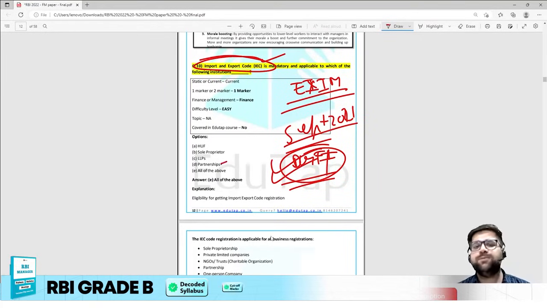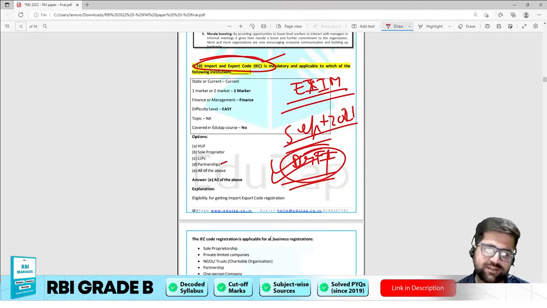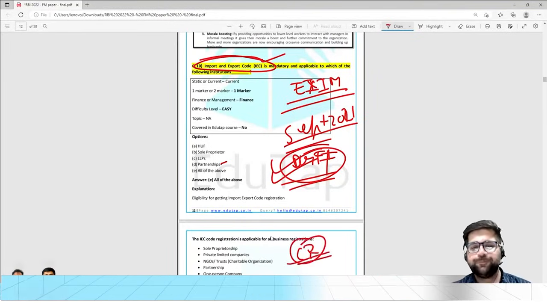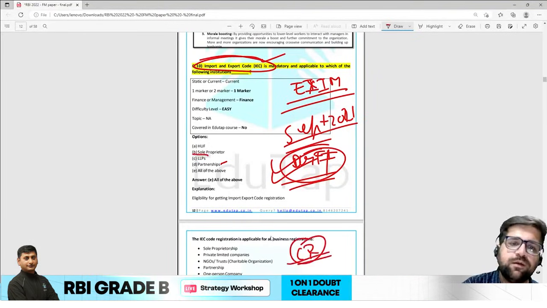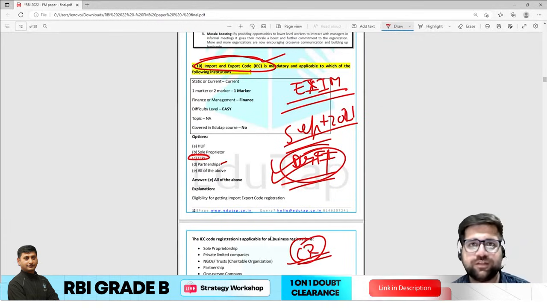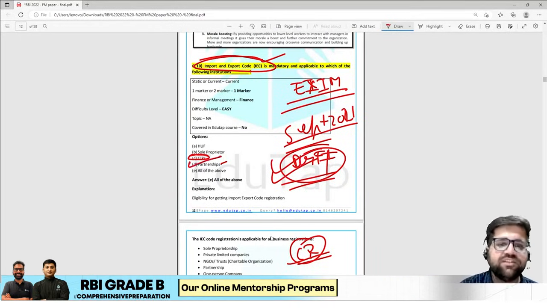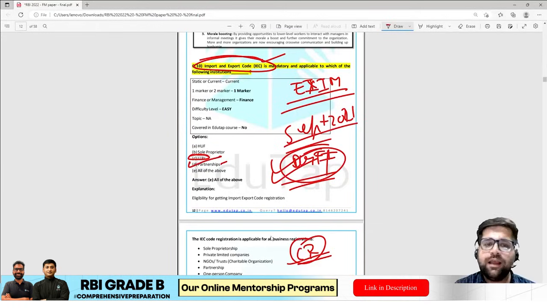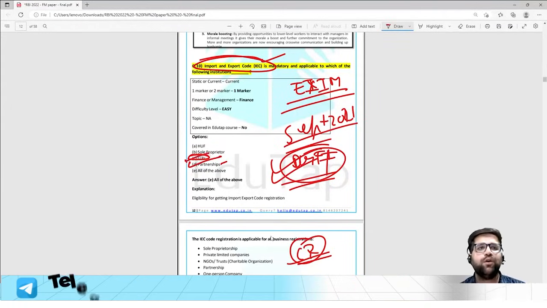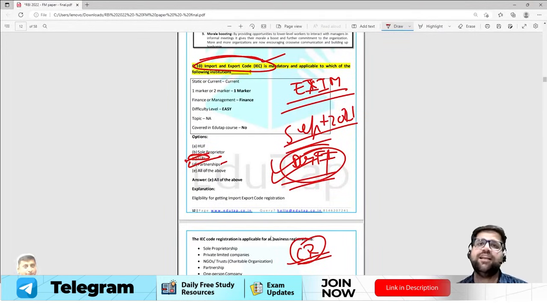Now if you see, this particular question was worth taking the risk. You can take a calculated risk over here, because if they have given you the terms LLP and partnerships, LLPs are a mix of partnership and company. So if it applies to partnership, then it will definitely apply to LLPs as well. That's why you have to understand the concept of taking calculated risk.